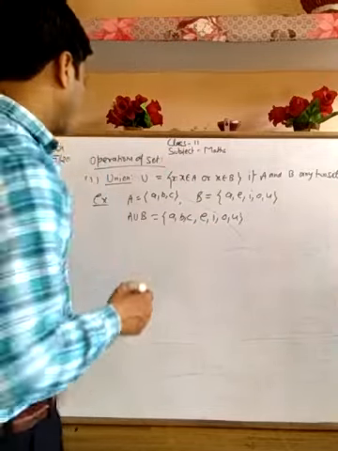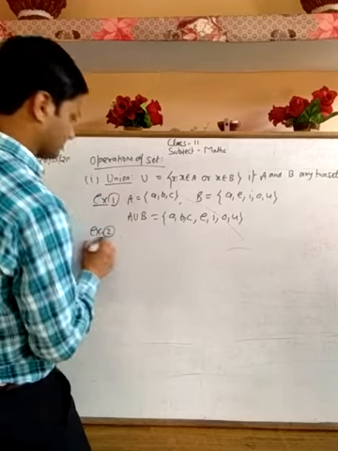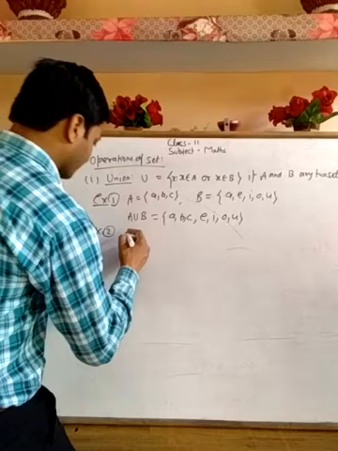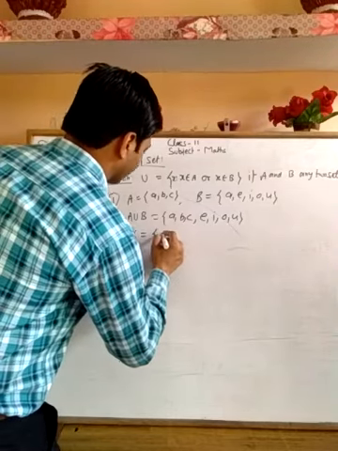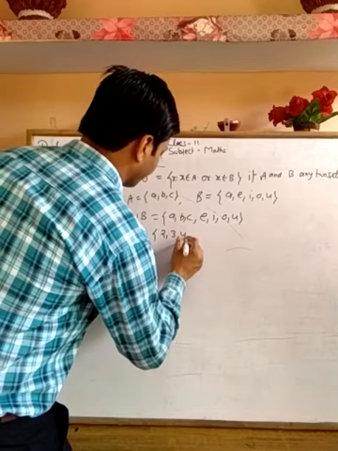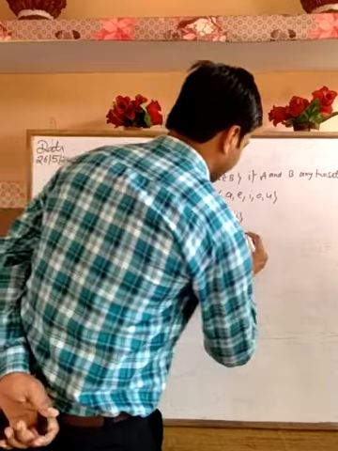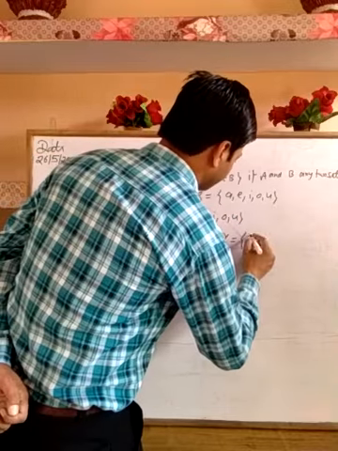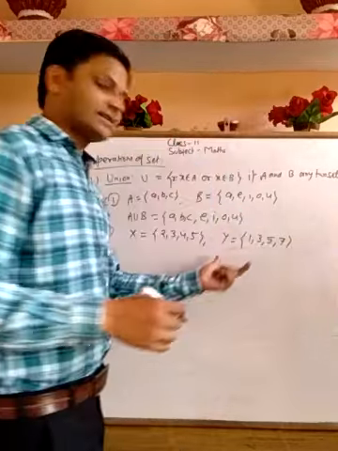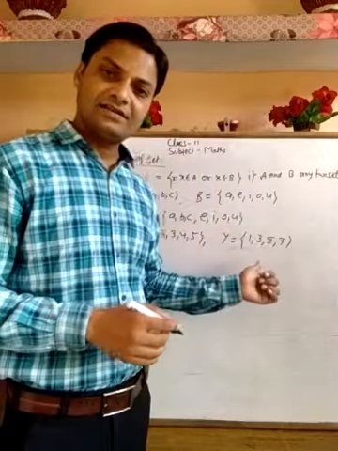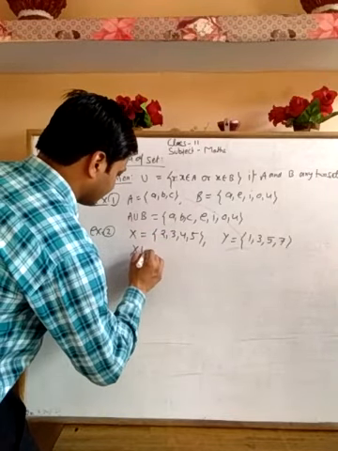Another example of union: let's consider x as 2, 3, 4 and 5, and the next set is y: 1, 3, 5 and 7. These are two sets, x and y. Now we will form x union y.